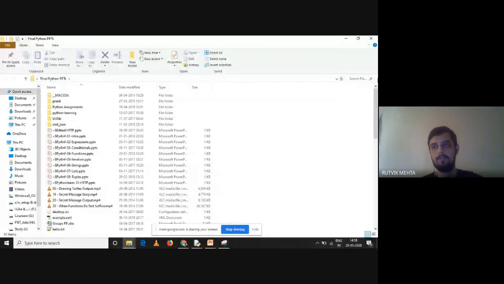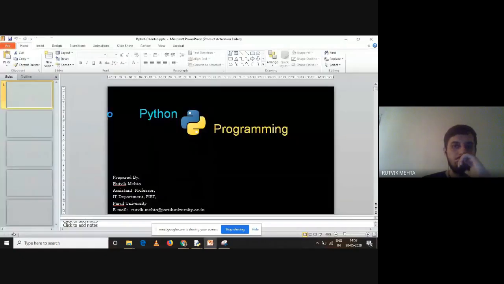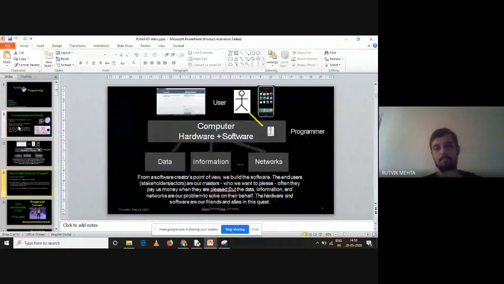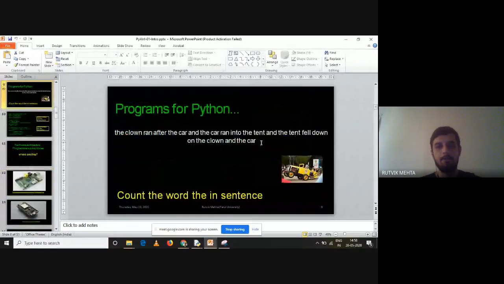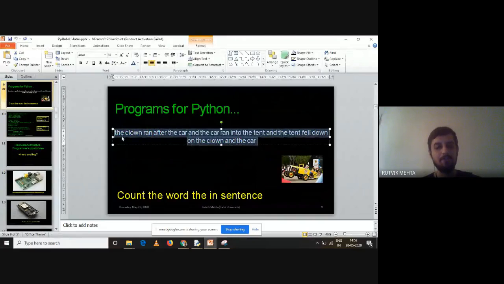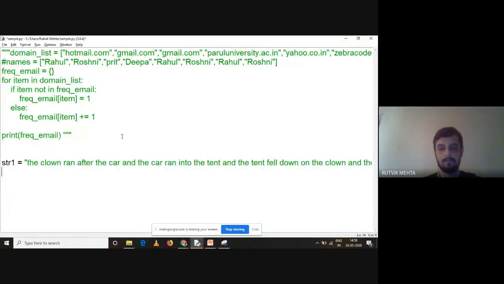I'm opening my PPT so that I can copy paste the string. Yeah, hope you remember this slide. We covered this in the very first session of getting started with Python, and I want to count the occurrence of each and every word in this particular string. So let me make it multi-line so that there is no confusion. It is visible on the screen.